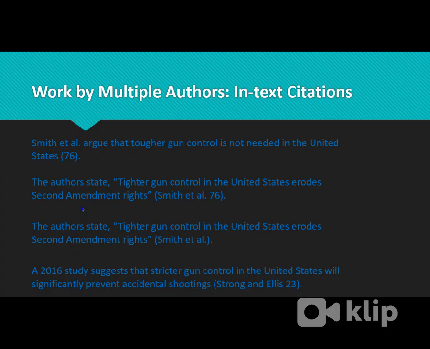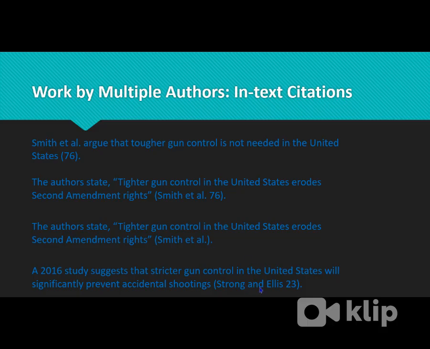Or the authors state, tighter gun control in the United States erodes Second Amendment rights. This is the parenthetical, so instead of putting them in the sentence, they're (Smith et al.) and then the page number. Notice the periods. Al has to have a period because that is abbreviated. Or the authors state, tighter gun control in the United States erodes Second Amendment rights, (Smith et al.) with no page number if you don't have one. Notice there's a period on each side of the quote. Kind of looks like a little face there, but that's how it's done.